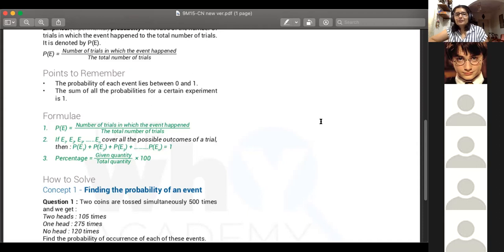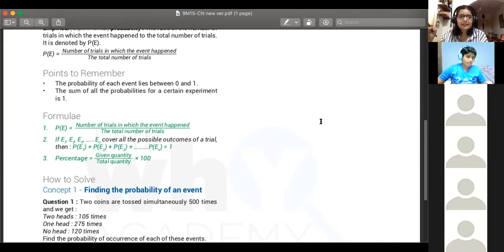So this is how you have to put the reason. The probability of any event is the number of trials in which the event is happening divided by the total number of trials, right? Let's say you're tossing a coin 3 times. Out of tossing it 3 times, can you get 4 heads? No, ma'am. That doesn't make any sense, right? Maximum you can get only 3 heads, right?